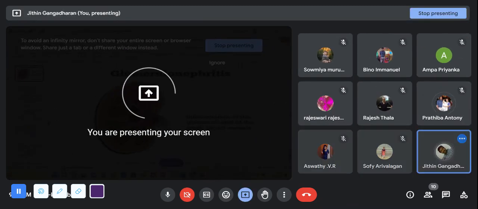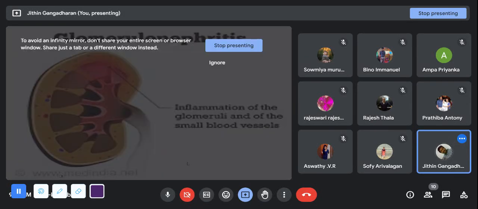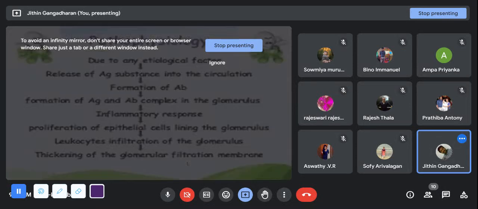So we were talking about the next condition, which is glomerulonephritis. Glomerulonephritis is the inflammation of the glomeruli, the small blood vessels. Why is it happening? Due to any reason, an antigen will be produced or released into the circulation.